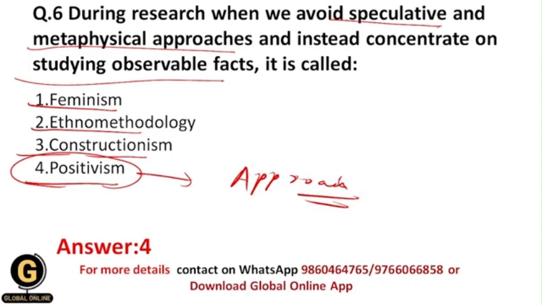And in positivism no one depends upon intuitive approaches or heard things. Our results are based upon proper evidence, or you can say on studying proper observable facts.